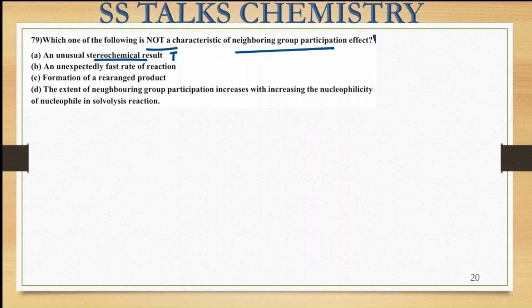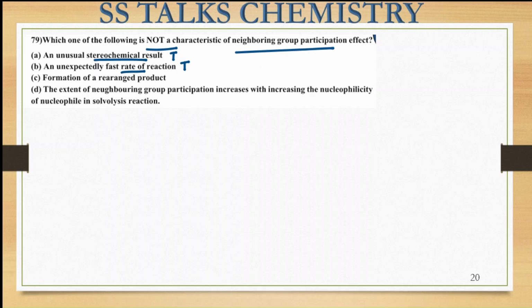Next is an unexpectedly fast rate of reaction. That is also a true statement. In the previous example I told you that elimination was not taking place; rather, the NGP effect was taking place, because that is going to be the fastest one. Right? So this statement is again a true one. Next is the formation of a rearranged product. Okay. And next is statement D.